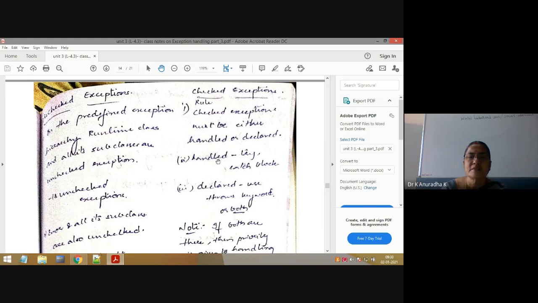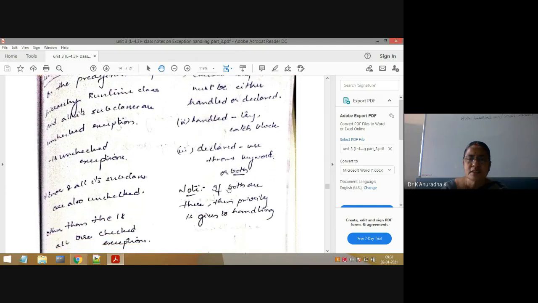Checked exceptions must be either handled or declared or both. But unchecked exceptions need not be handled or declared. Even if you don't handle or declare, you won't get compiler errors in case of unchecked exceptions. But in case of checked exceptions, if you don't handle or declare, compulsorily you will get a compile time error. So to avoid the compile time error, you must do either handle or declare. That's it.